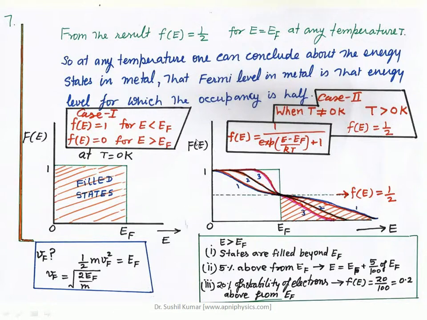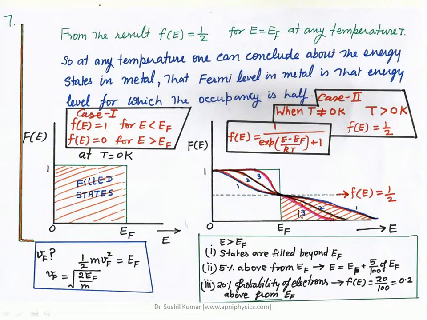And here, in this particular graph, that is basically the second case, when temperature is not 0 Kelvin, you are saying that this is greater than 0 Kelvin. You earlier discussed it, and the result found was 1 by 2 from this relation. So here 1, 2, 3, these three curves are considered along with this particular situation. So in case of the third, the behavior of it is like this one.